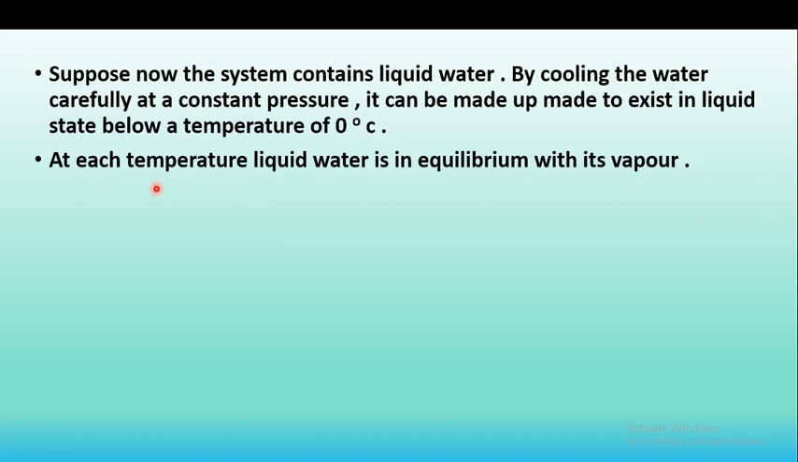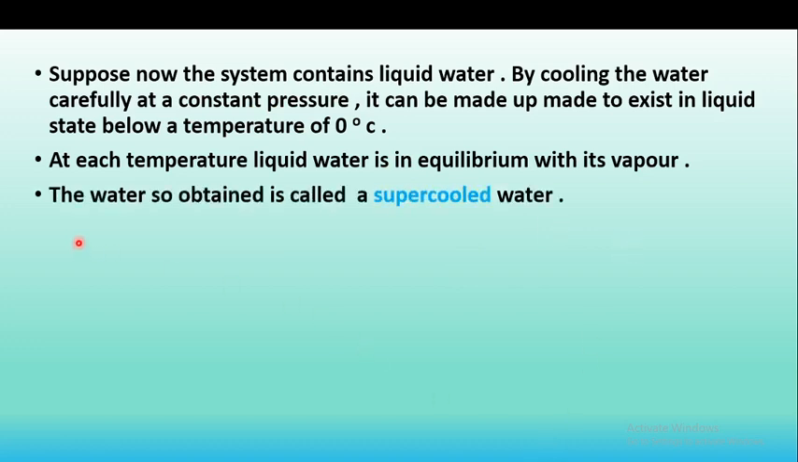Means at each temperature the liquid water we are considering is in equilibrium with its vapor, and the water so obtained is called super cooled water, because it is cooled below the temperature of 0 degree Celsius under the constant pressure. Means it is under 0 degree Celsius, therefore it's called a super cooled water.